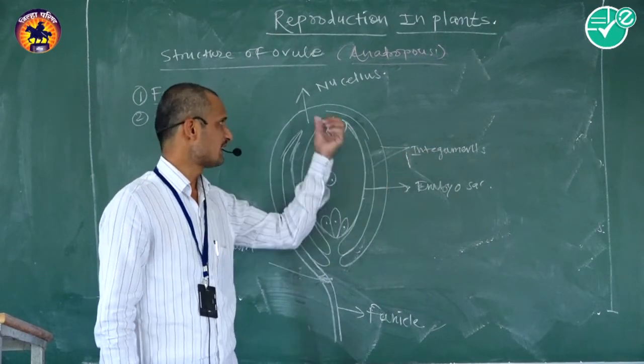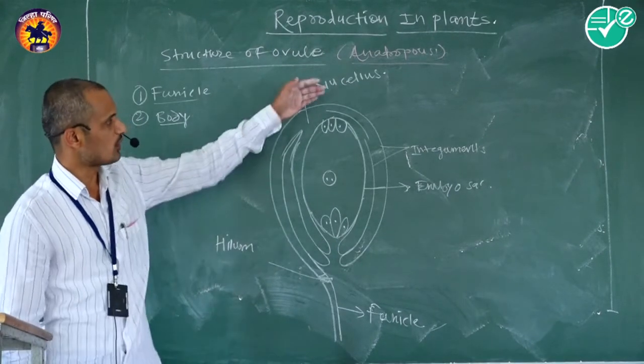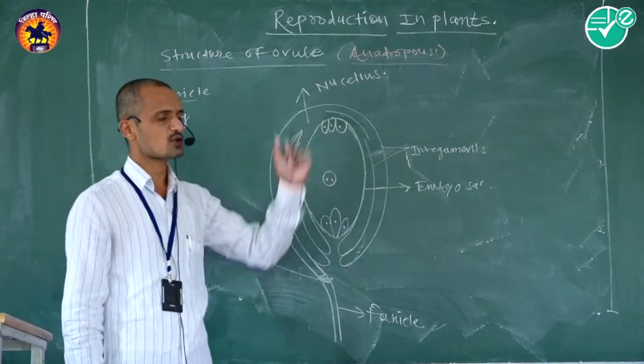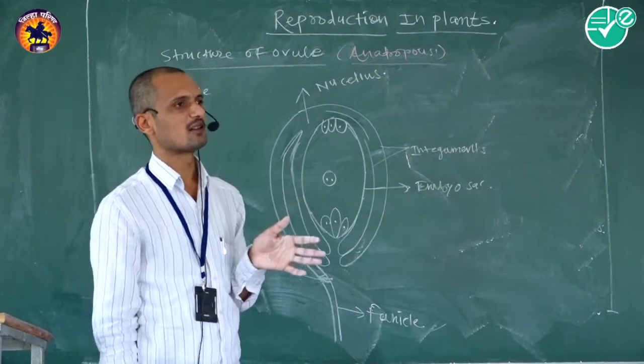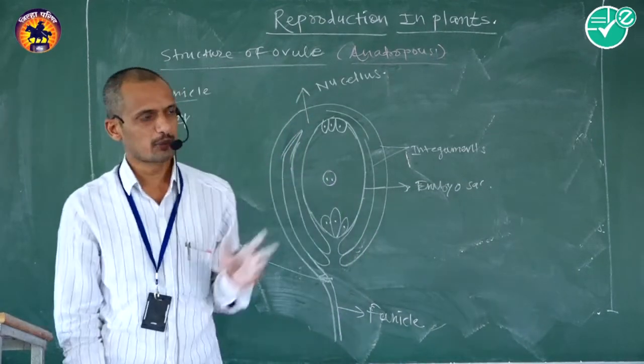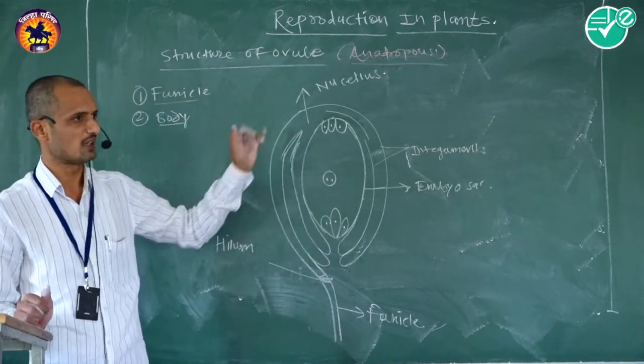The second layer is the nucellus, the main mass of the ovule. The nucellus contains diploid megaspore mother cells, which are produced by the nucellus.